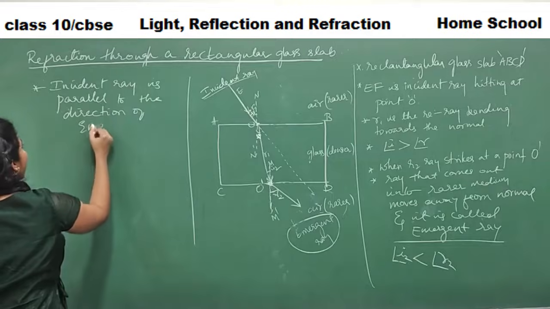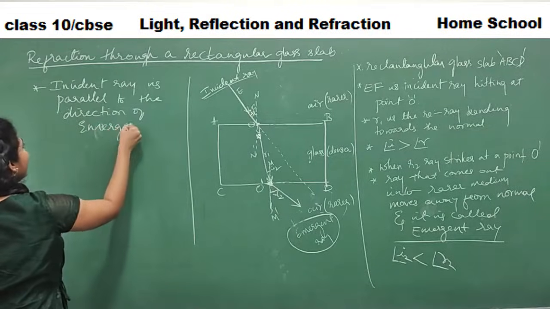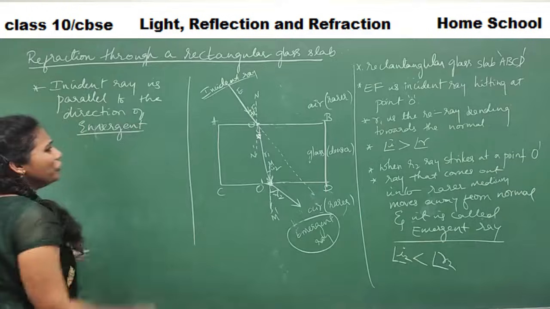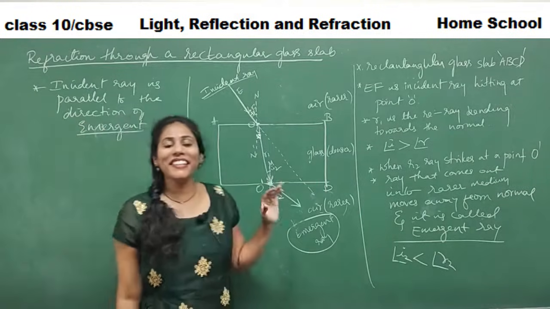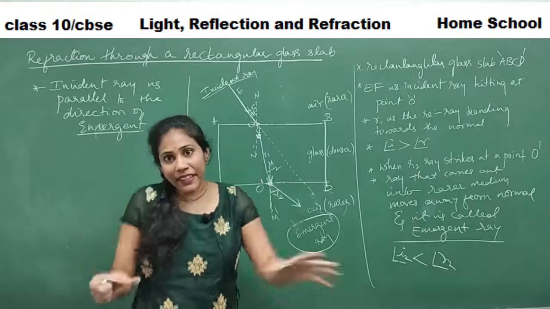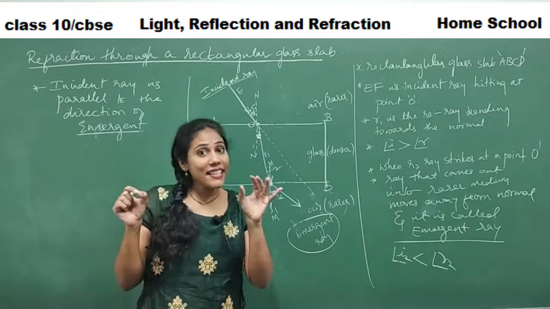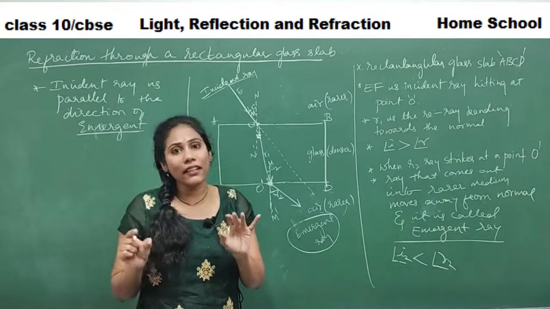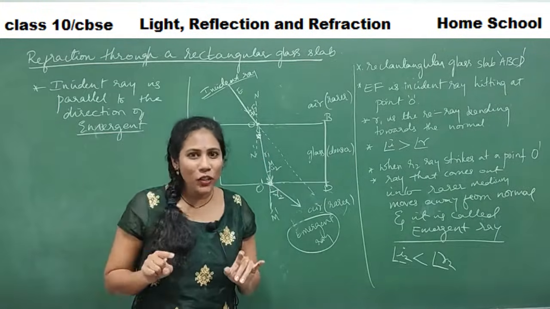Can you tell me why? Do you know something about exterior angles? Alternate exterior angles are always equal, right?